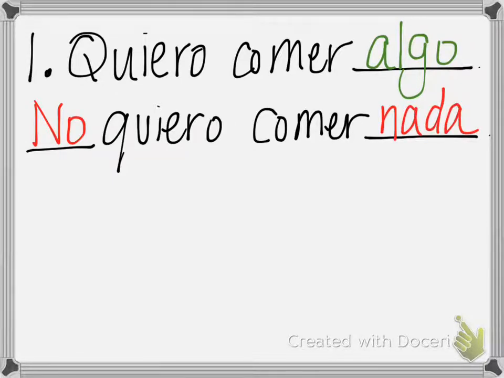Okay, the first thing that you're probably going to notice about this sentence is that there's a double negative. So we have no and we also have nada. So there's two ways that we're expressing or using negative expressions here. So no quiero comer nada. What it would literally translate to is I don't want to eat nothing. Okay, grammatically correct in Spanish, not in English. So that is going to be one weird thing about these negative expressions when you use them.